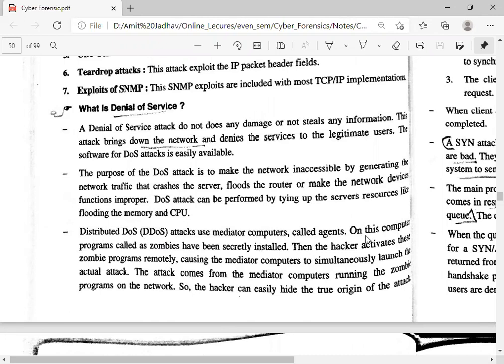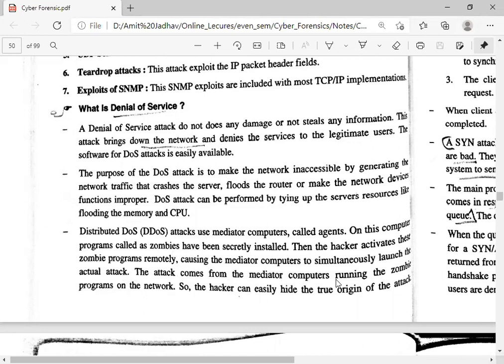Distributed DOS attacks use mediator computers called agents, on which computer programs called zombies run. The attacker targets one system, known as the agent, and installs the DOS software, known as the zombie, on it. The hacker activates this zombie program remotely, causing the mediator computers to simultaneously launch the actual attack.